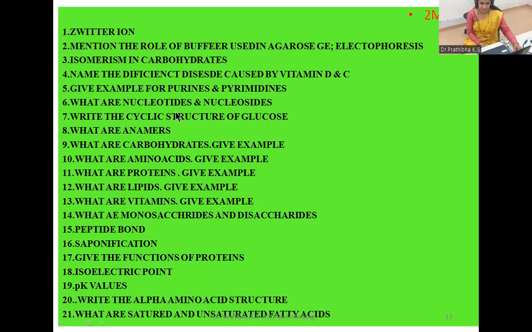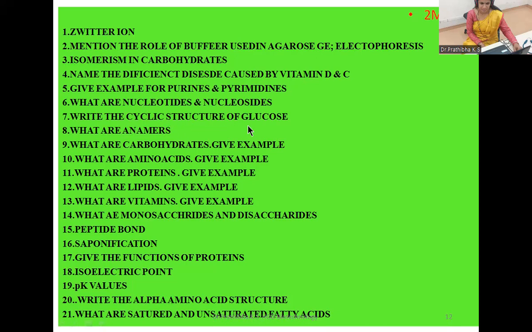Students, keep in your mind, you need to answer only for 2 marks. So reduce the information. You can write more information for 5 marks and 8 marks. Here, we need only the information which is required for 2 marks. Even if you know the contents, don't write too much. For 2 marks questions, that answer is more than enough.